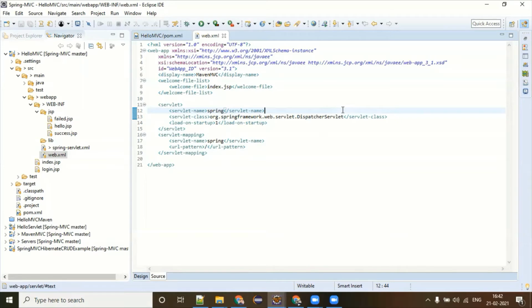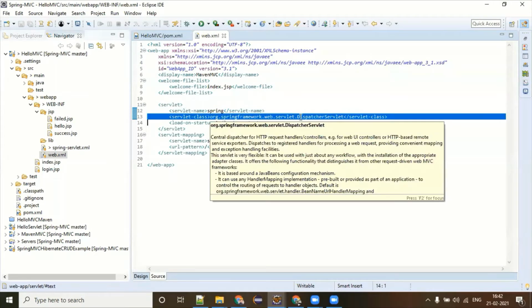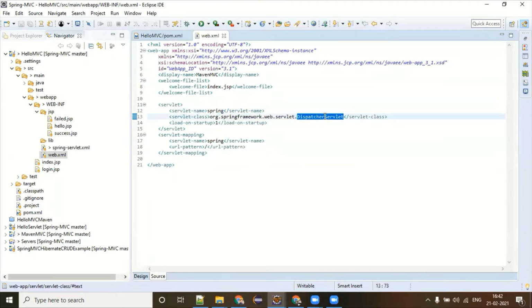Well, each Spring MVC application must have the dispatcher servlet, which is also known as the front controller of Spring MVC. And this is pretty simple. You get a library class; this dispatcher servlet comes from the Spring library, and you are giving the URL pattern /. It means it doesn't matter whatever requests are coming to your system, it could be a login, registration, any request, it is going to be entertained by the dispatcher servlet first.